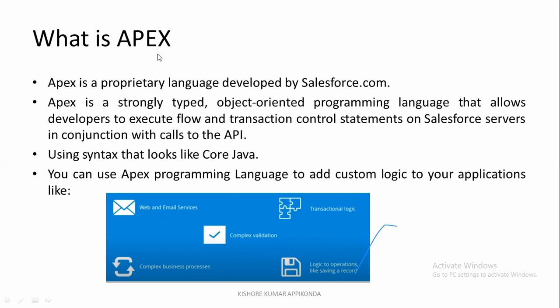What is the meaning of object-oriented programming language? It means each and every functionality you can build through classes only. Here, one class can interact with another class very easily. That is the reason Apex is an object-oriented programming language.